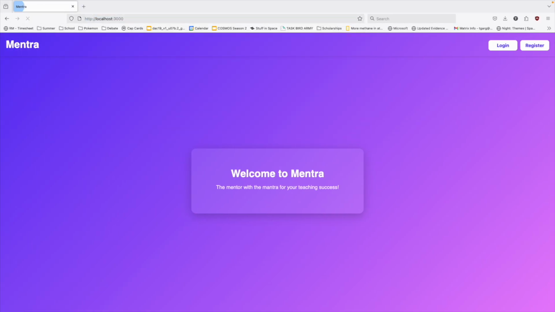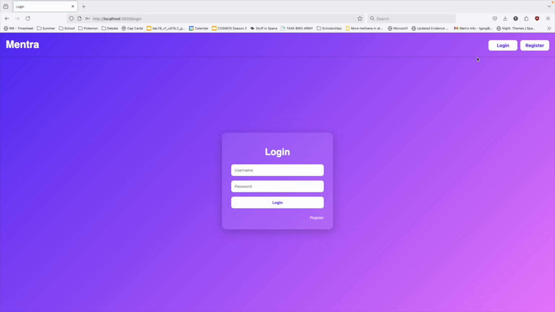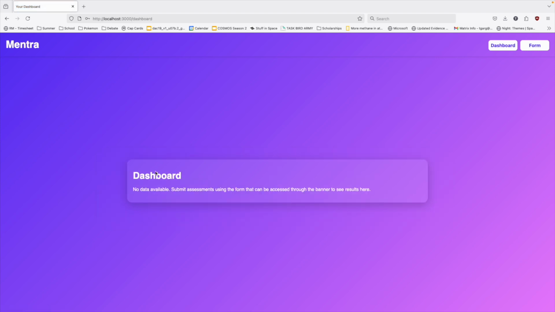Once it's started, reload. You can log in as a new user, so I'll make a new username. You can log in as a teacher or a student, but you should probably do it as a teacher since most of our functionalities are only for teachers right now. So log in. You can see dashboard or form. For anything to log on the dashboard, you need to submit something to the form. So let's go to the form.